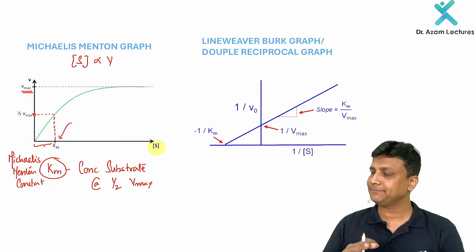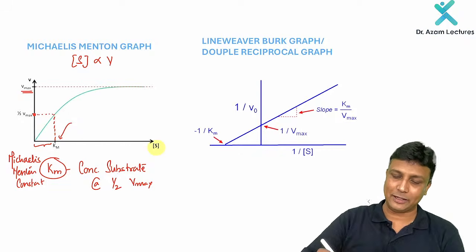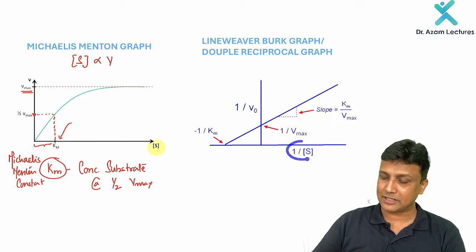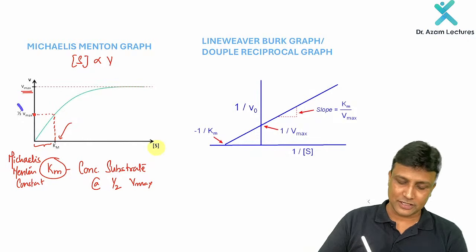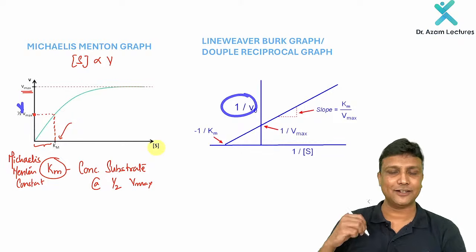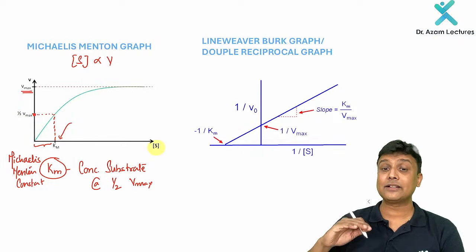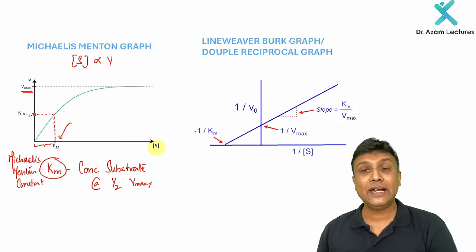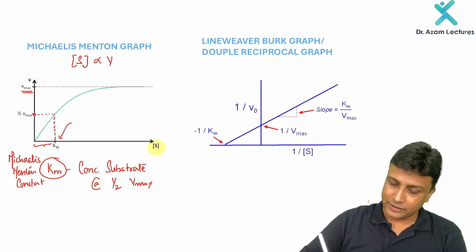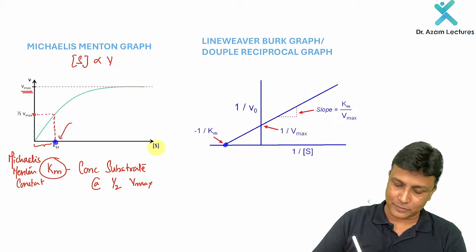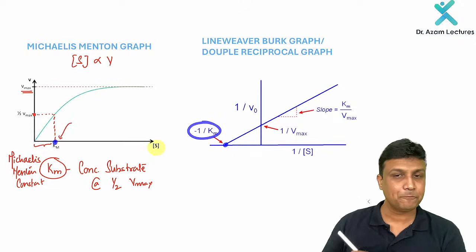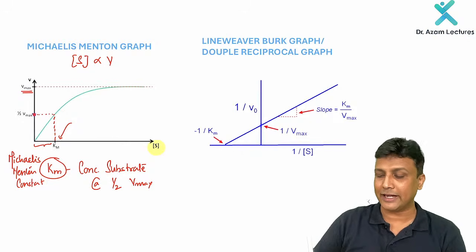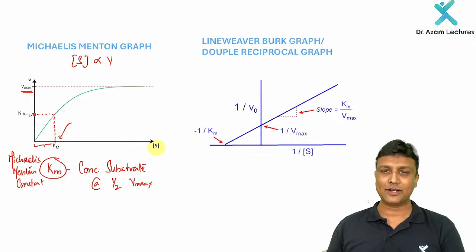Now what about this Lineweaver-Burk graph? Lineweaver-Burk graph is actually the double reciprocal graph. That means whatever substrate concentration we have taken on the x-axis, it will be 1 by substrate concentration. And whatever velocity we have taken on the y-axis, it is 1 by velocity here. It is double reciprocal, and this time it is actually a straight line, which is intercepting the y-axis. Wherever this line is touching the x-axis, you'll be getting the Km, and here it will be 1 by Km. And wherever this graph is touching the y-axis over here, you'll be getting the Vmax, and here it is 1 by Vmax.